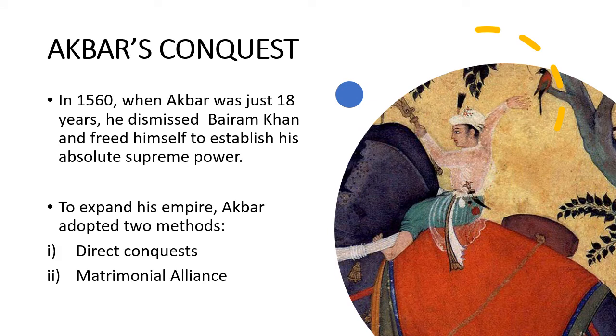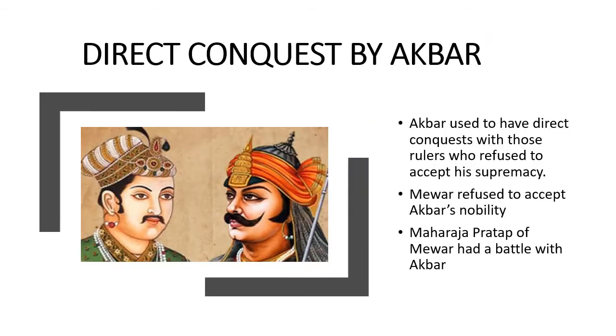Akbar led a series of conquests. In 1560, Akbar freed himself from the regency of Bairam Khan and launched a number of conquests and built a huge empire. To expand his empire, Akbar adopted two methods: direct conquest and matrimonial alliances. Akbar used direct conquest to expand his empire. He followed an aggressive policy towards those rulers who refused to accept his